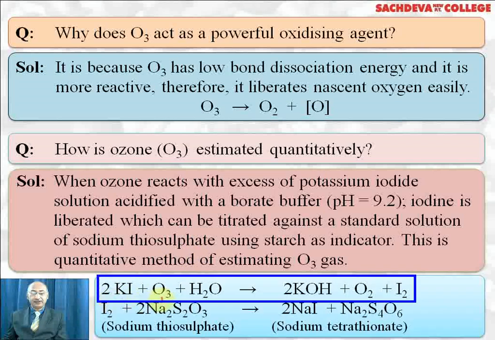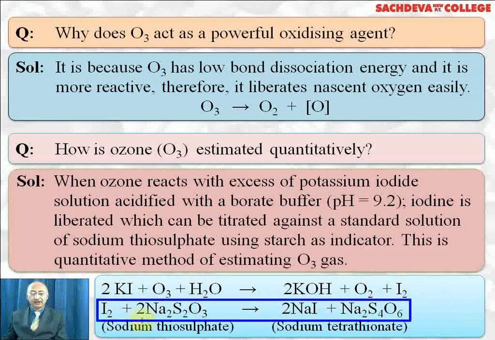Reaction is 2KI plus O3 plus water gives 2KOH plus oxygen plus I2. This iodine liberated will turn starch blue. Iodine will react with sodium thiosulfate to give sodium iodide plus sodium tetrathionate, and both are colorless.